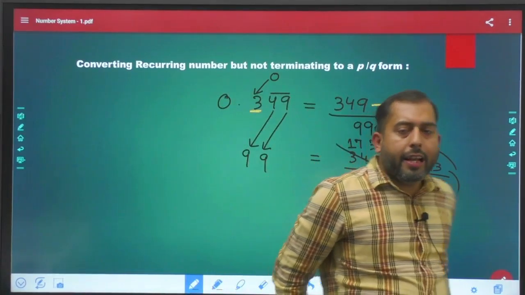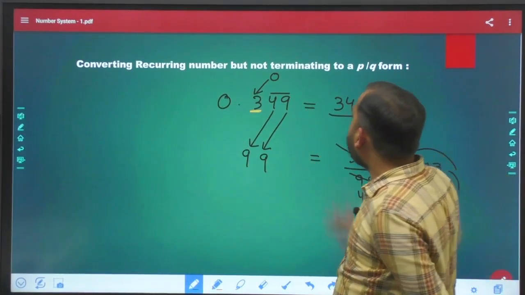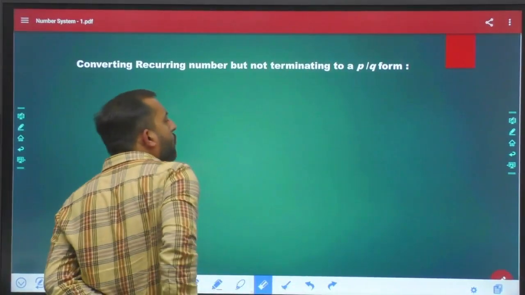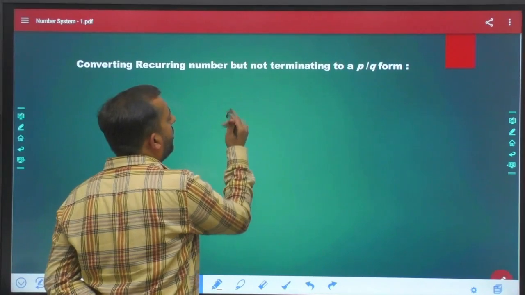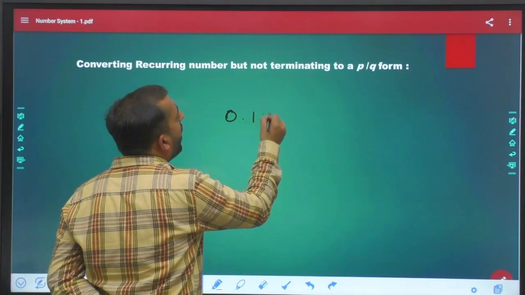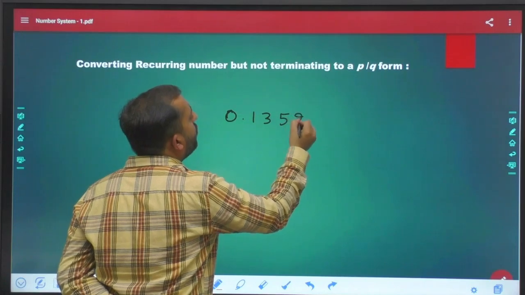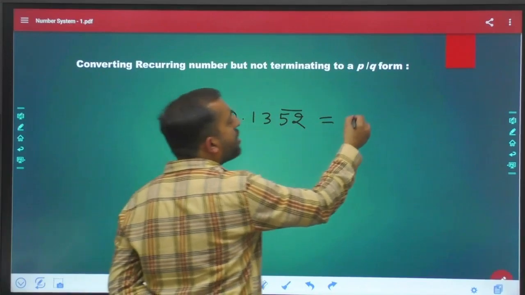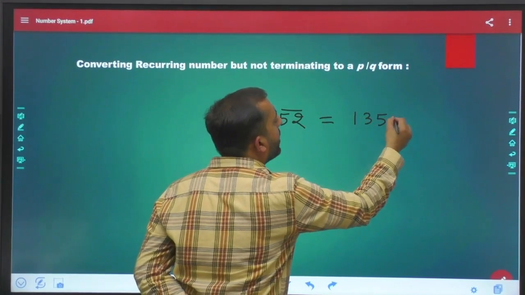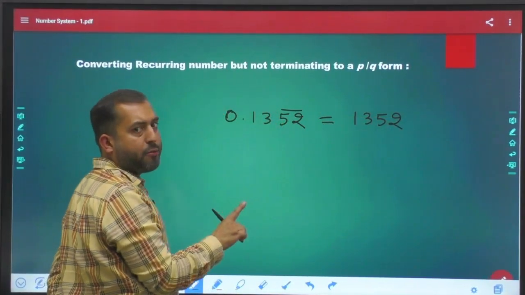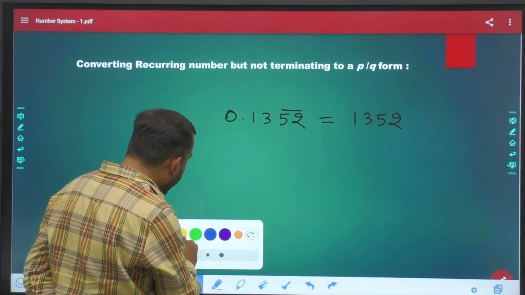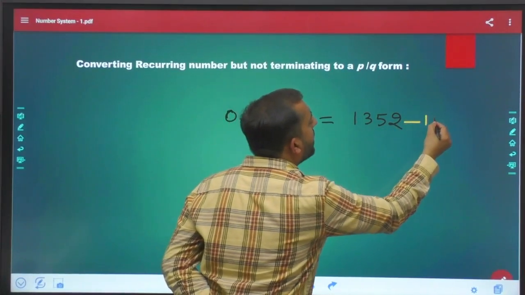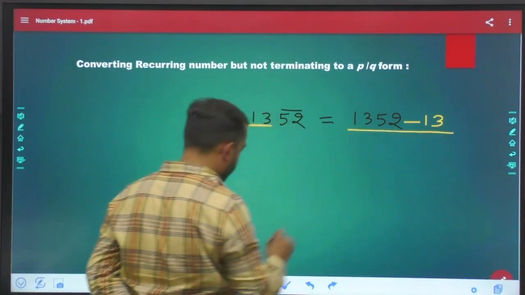Now let's say, sir, what if the scenario is a bit different? For example, what if the scenario is like 0.1352 bar. Now listen, write down all the digits that you can see: 1352. Now subtract those that are without a bar, divided by